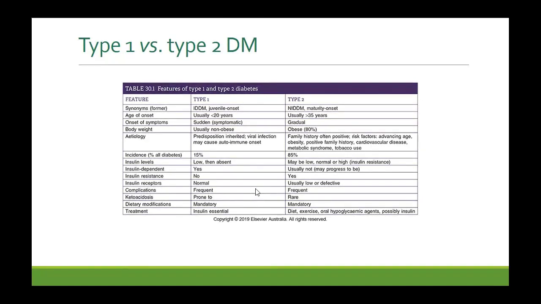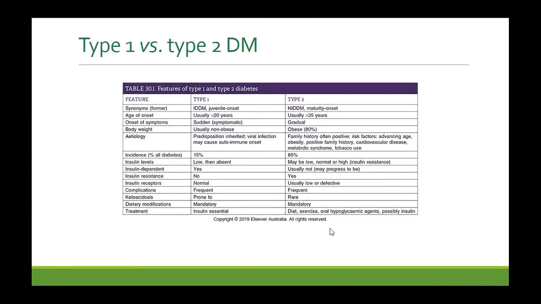Complications are frequent in both types of diabetes. Ketoacidosis is very common in type 1 and rare in type 2. Dietary modifications are mandatory in both. For treatment of type 1, insulin is a must. You have to replace insulin.